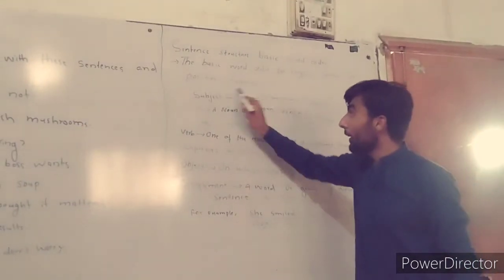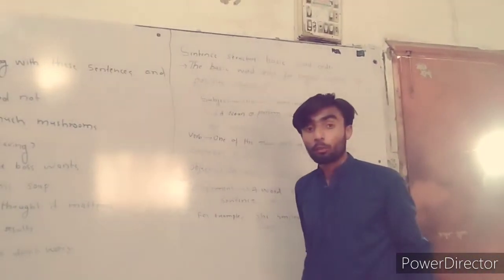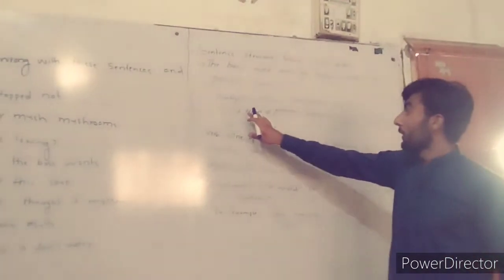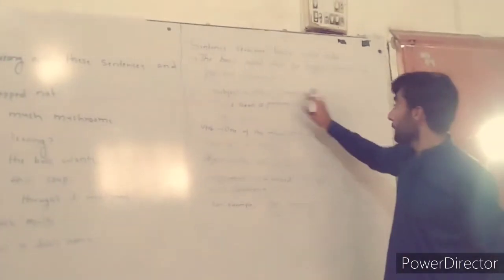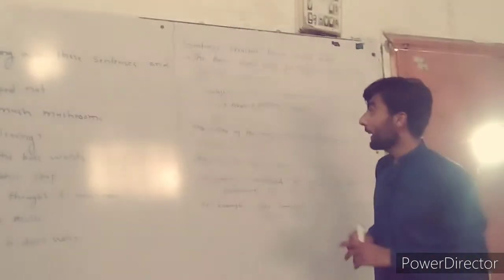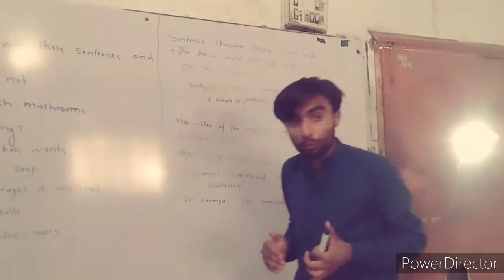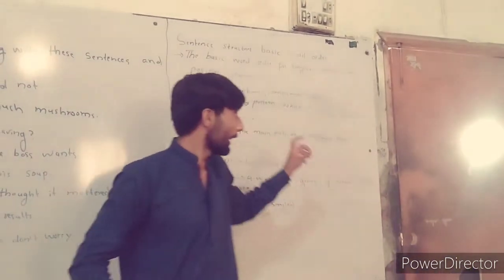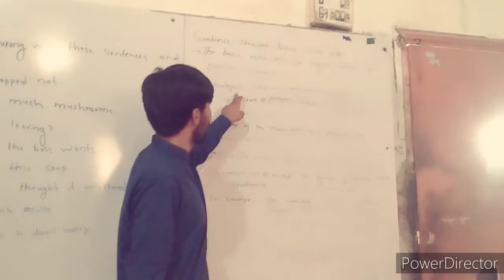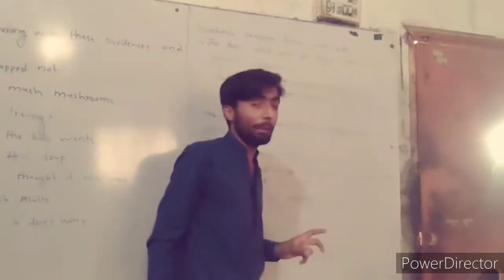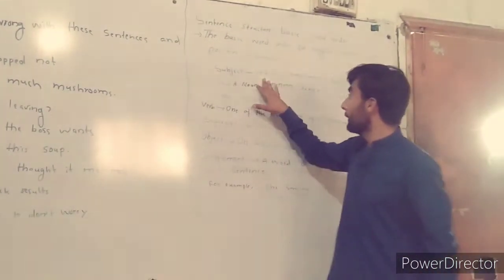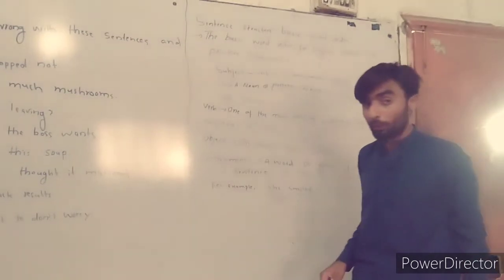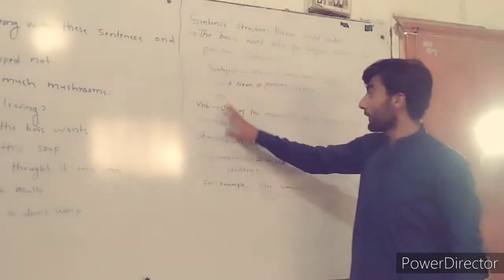The basic word order in English for a positive statement is subject plus verb plus complement or object. This is the word order for positive statements: subject, verb, object or complement. First of all, we have to know what a subject is, what a verb is, what a complement is, and what an object is.